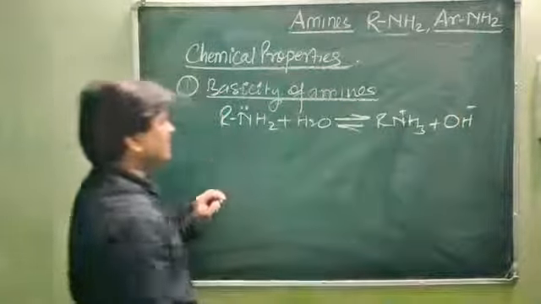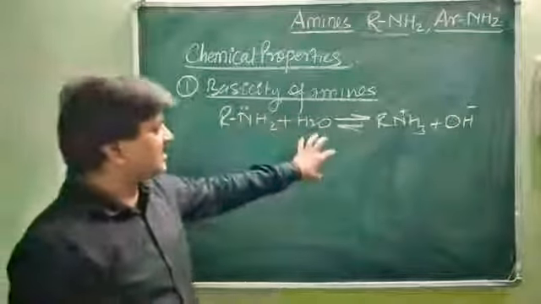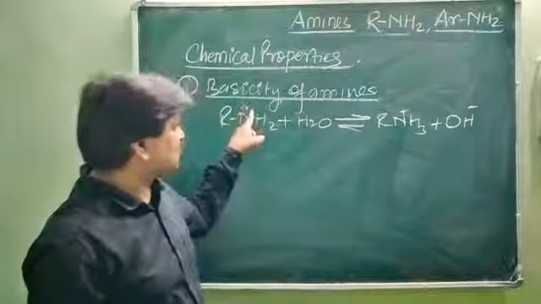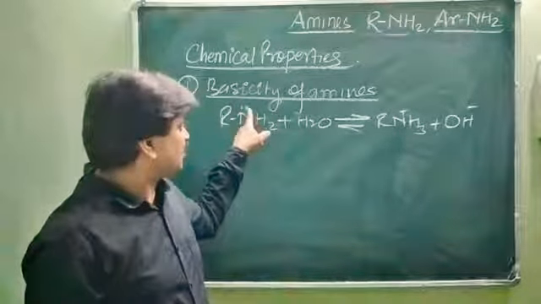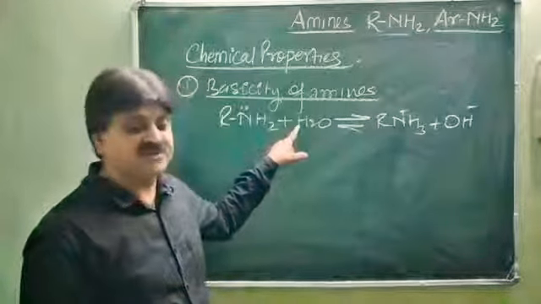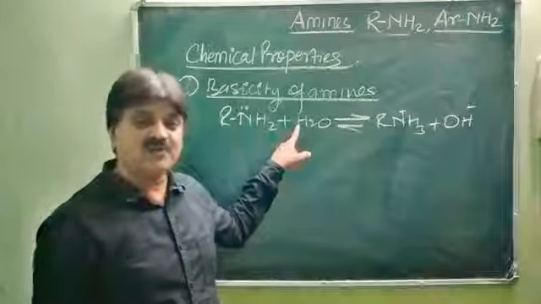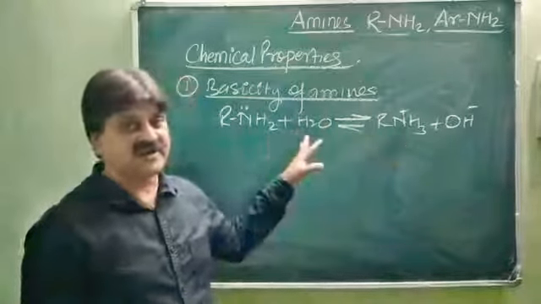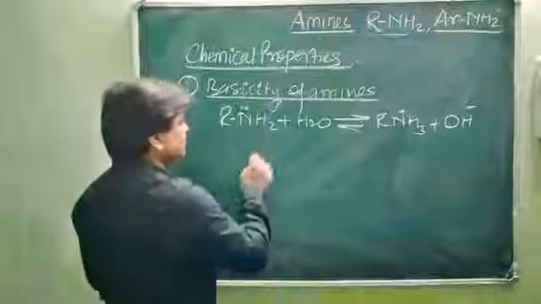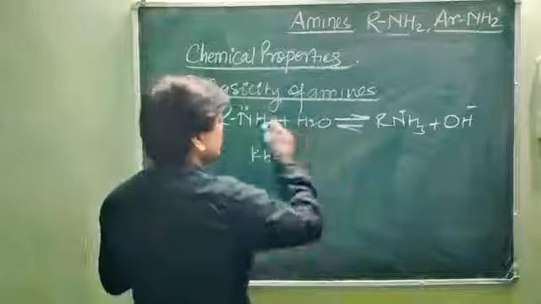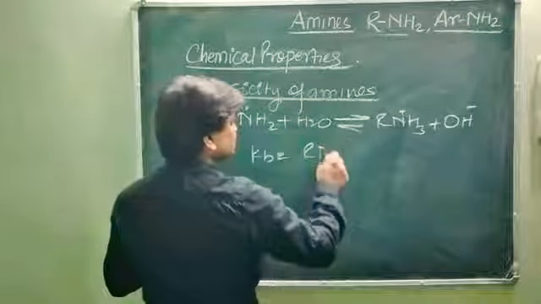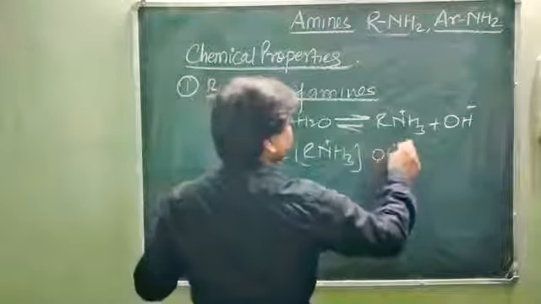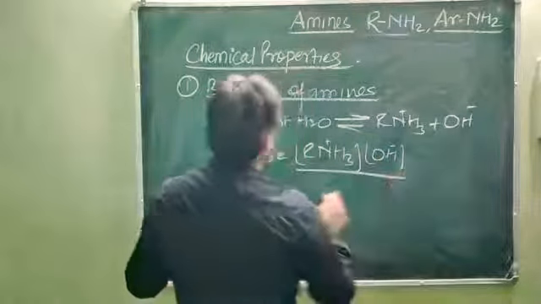Very simple equation. When amines are dissolved in water, they accept a proton. How are they able to accept a proton? Due to presence of a lone pair of electrons. So they donate a lone pair of electrons to this electron deficient hydrogen ion as a proton, so the OH minus is released. So this shows the basic character, and their Kb value may be written as Kb equals product upon reactant, here RNH3 plus and OH minus upon RNH2.